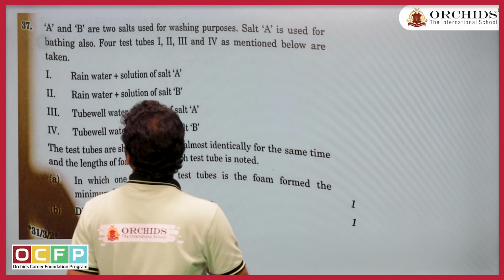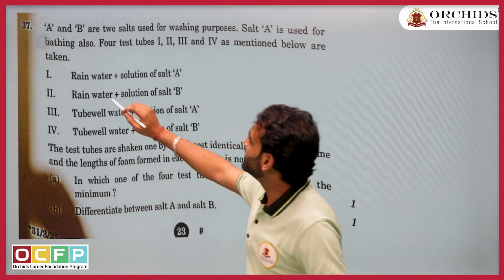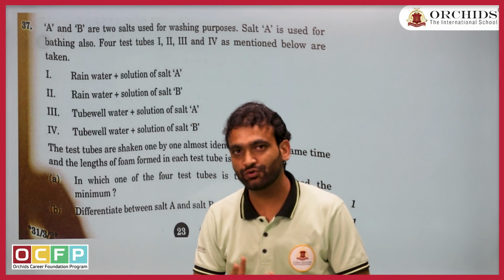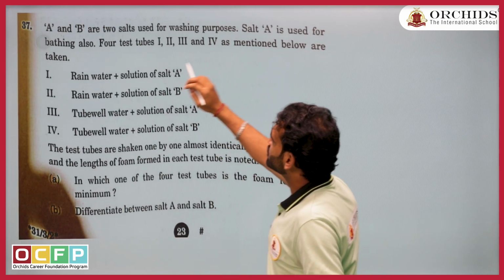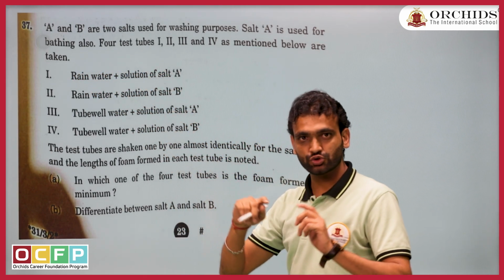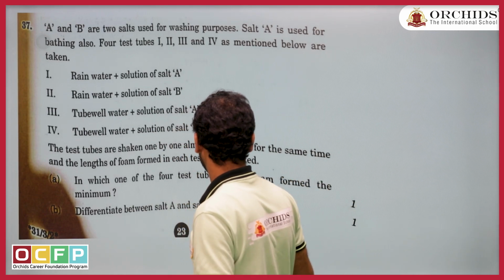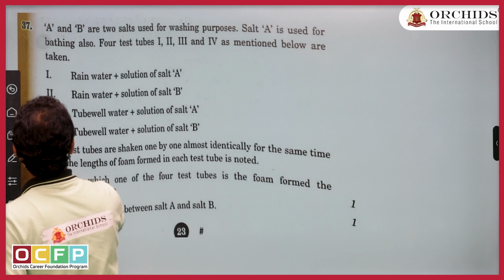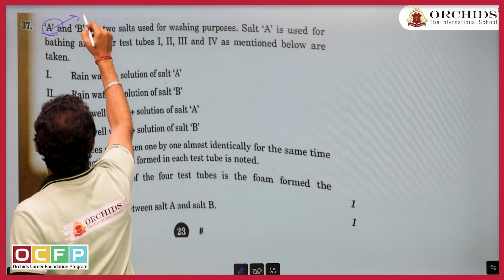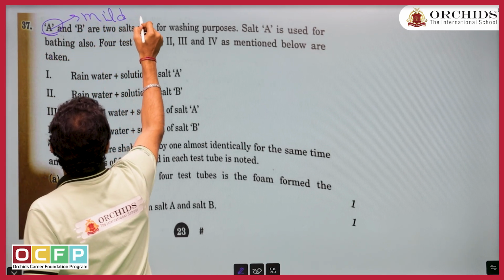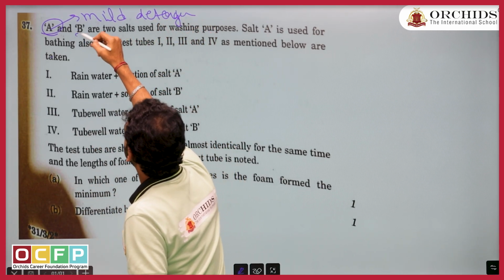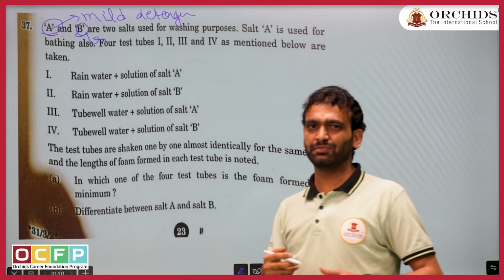Okay, now let us see question number 37. What is it saying? A and B are two salts used for washing purpose. Both are used for washing purpose. Salt A is used for bathing, means salt A is a mild detergent. Both are detergents actually, but A is mild. I know one point till now: salt A is a mild detergent, but salt B is something maybe harsh.